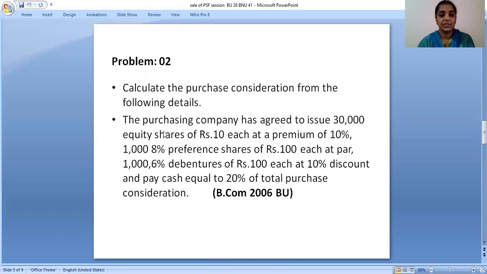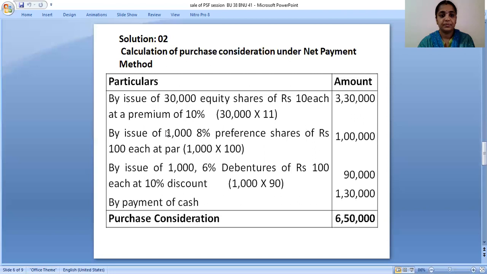Okay, let's see the solution for this. Calculation of purchase consideration under net payment method. Here it is given by issue of 30,000 equity shares of rupees 10 each at a premium of 10%. 10 into 10% gives you 1. 10 plus 1 equal to 11. Okay, 30,000 into 11, so you'll get 3,30,000 as issue of equity shares. This is the amount of PC discharged through equity shares.